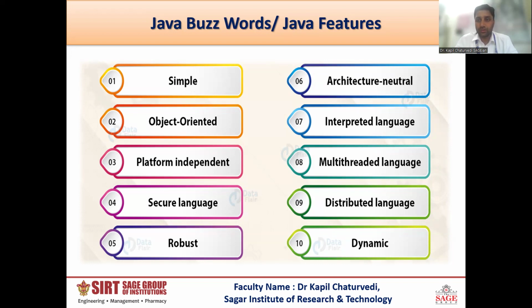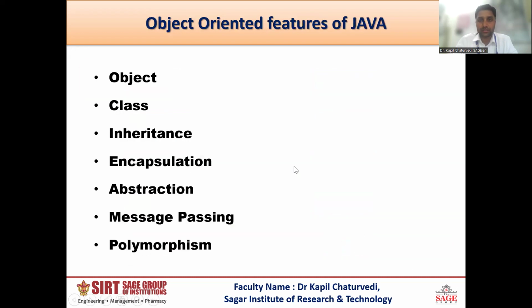That reflects that even if you are implementing a simple program, you must use dynamic memory allocation. So that is completely dynamic. So those are the simple and generalized Java features. Another is the Java object-oriented features. If someone asks you what Java's object-oriented features are, then you will explain object, class, inheritance, encapsulation, abstraction, message passing, and polymorphism.